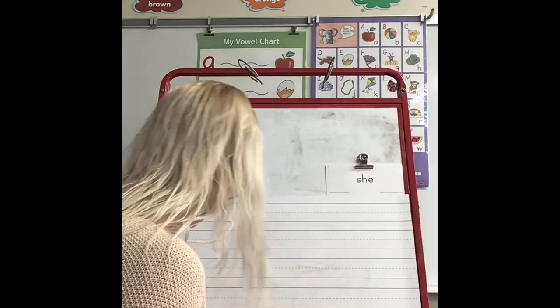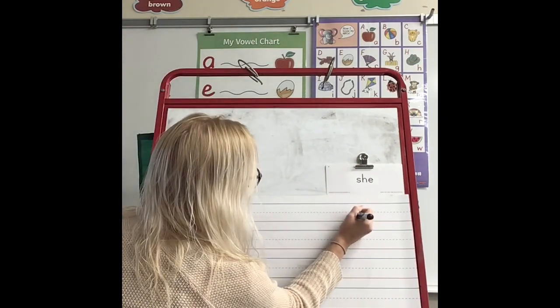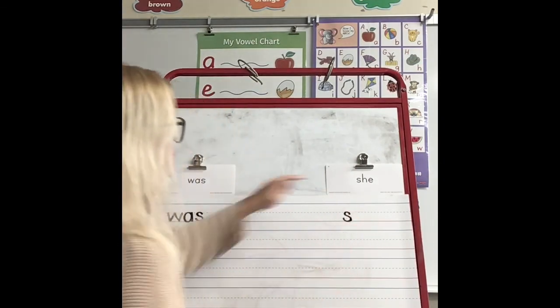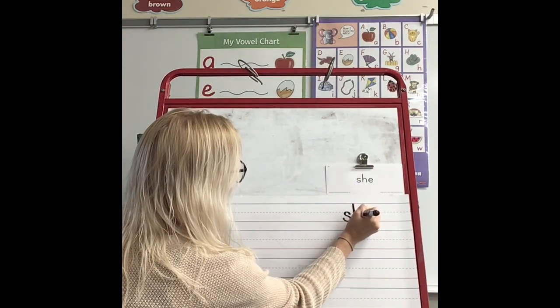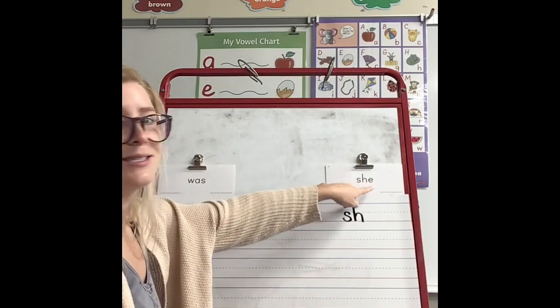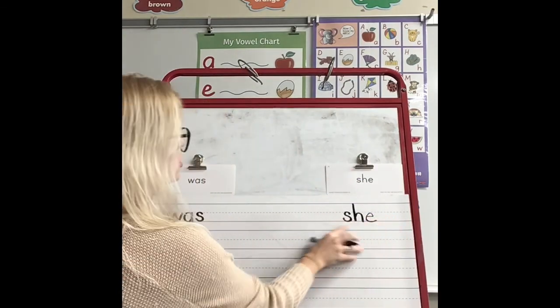Let's write it on the lines. She starts with a small letter. S goes back and around. H is tall, so I go to the top. Down, little hill. E is small. I go across and around.